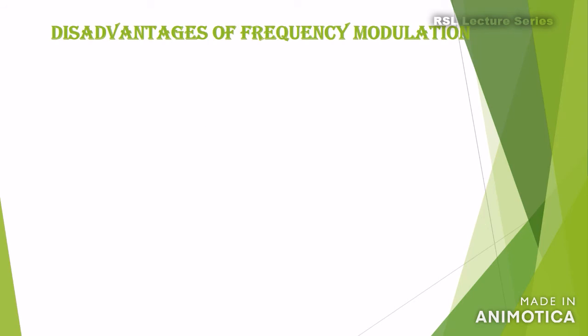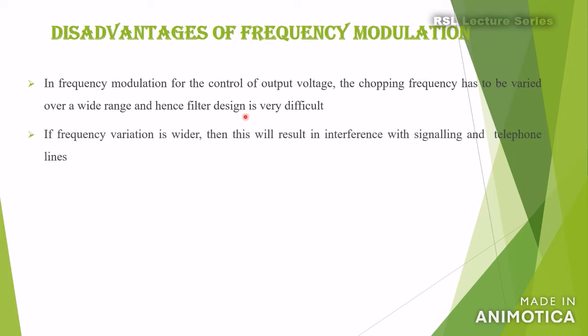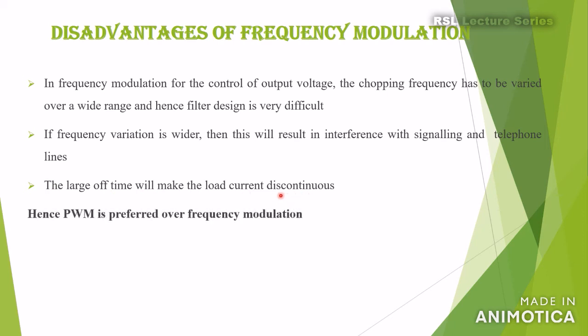Next we'll see some of the disadvantages of frequency modulation. In frequency modulation control, the chopping frequency has to be varied over a wide range, and hence the filter design in this case is very difficult. If the frequency variation is wider, this will also result in interference with the signaling and telephone lines. And the large off time will make the load current discontinuous, which is quite undesirable. Hence pulse width modulation is preferred over frequency modulation.